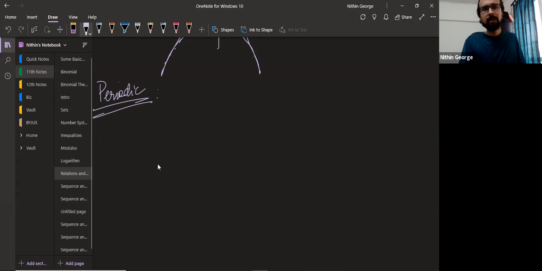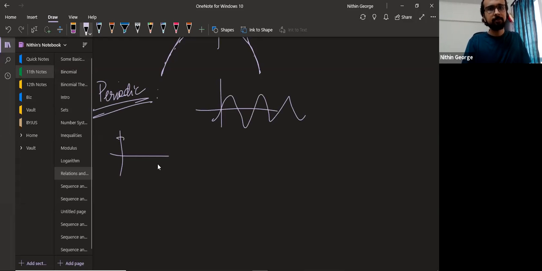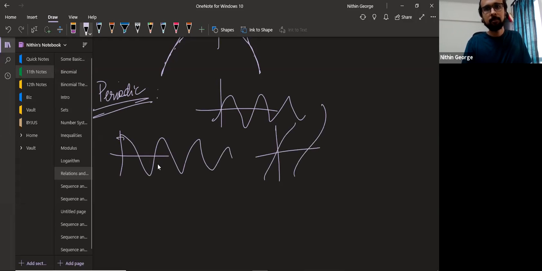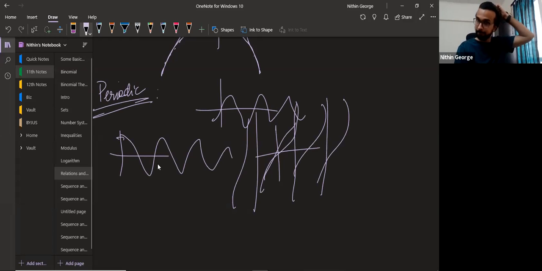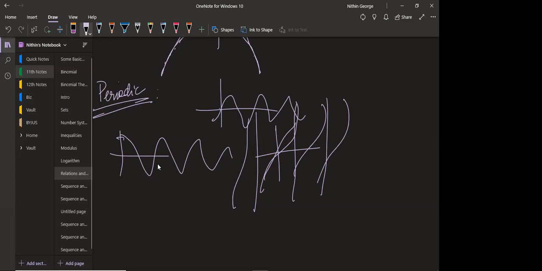Okay, sin x, cos x, tan x. Like this it goes. Okay, tan x. It is a horrible graph, but for sake of speed. Right. These are all periodic functions. Why are they called periodic functions? Because they repeat over the same interval.